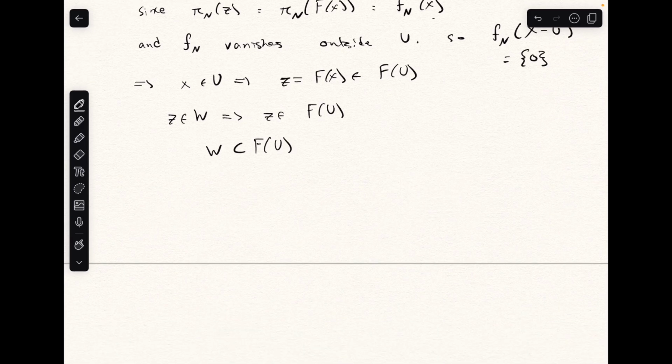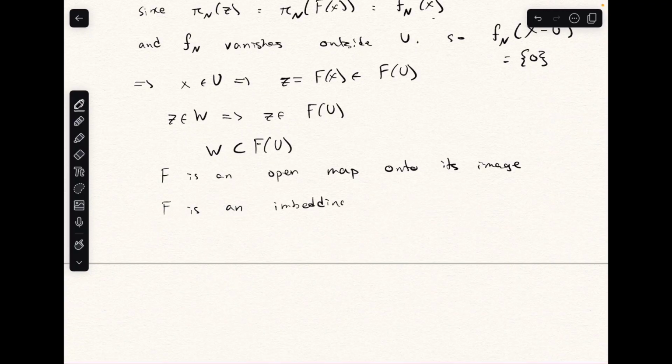So this says that f is an open map onto its image, and therefore f is an embedding, and therefore we have shown that X is metrizable if it has a countable basis and is regular. And we're done.